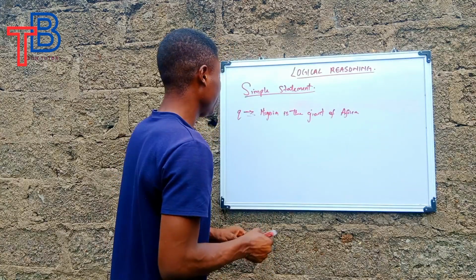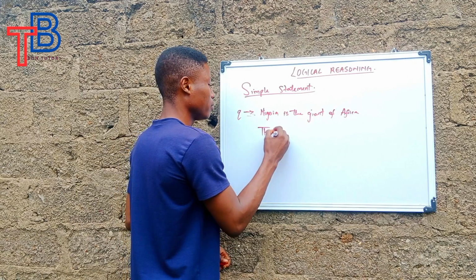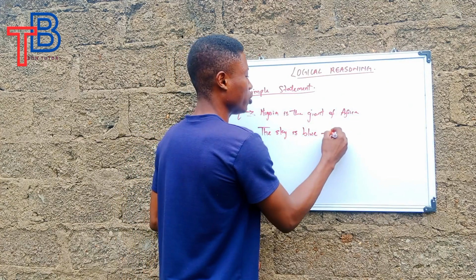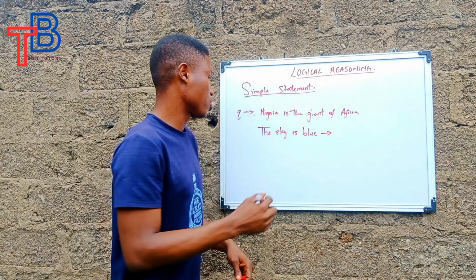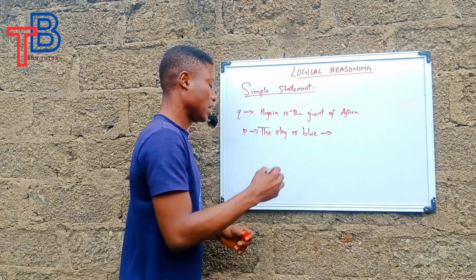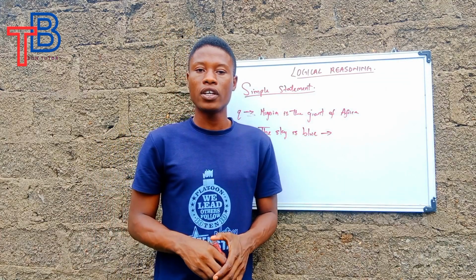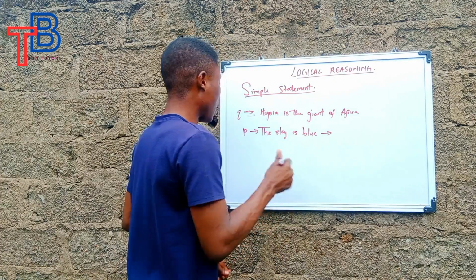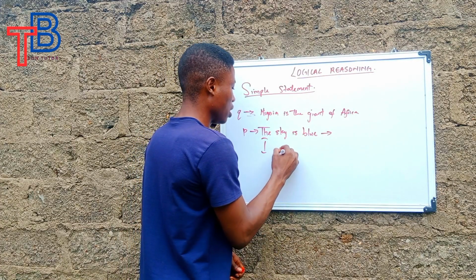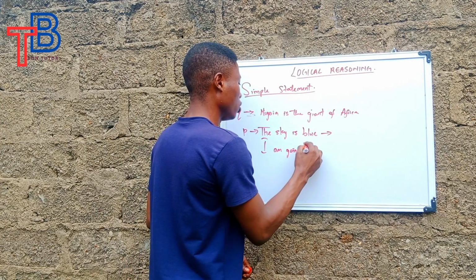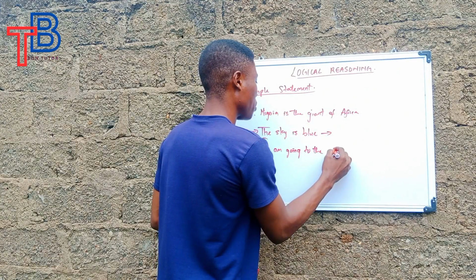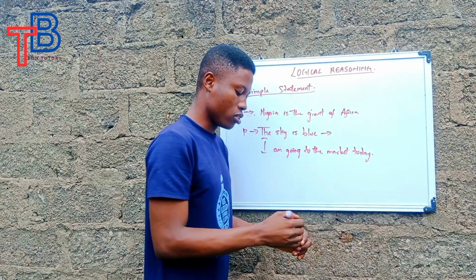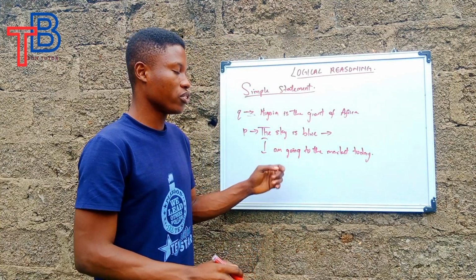If I say the sky is blue, that is also an example of a simple statement. But if I say I am going to the market today, this is not an example of a simple statement.